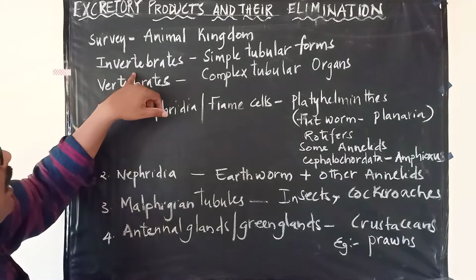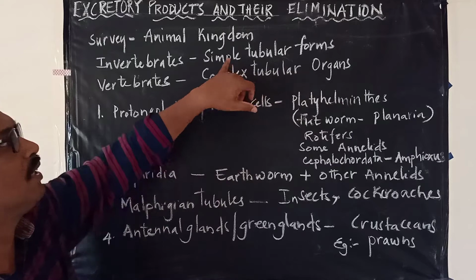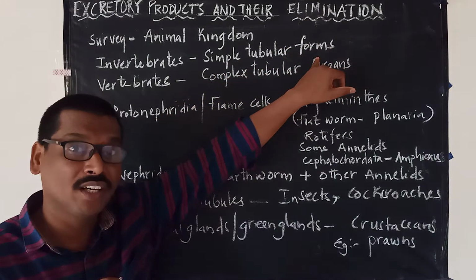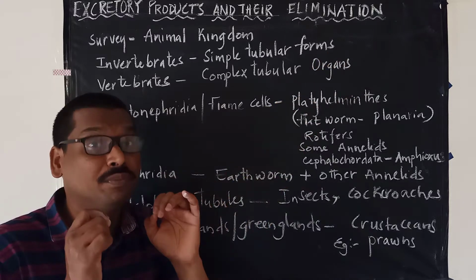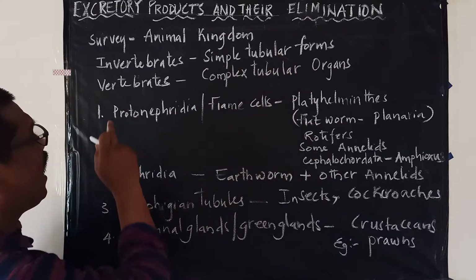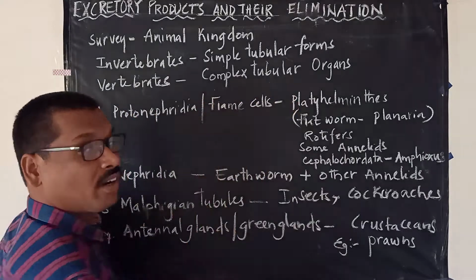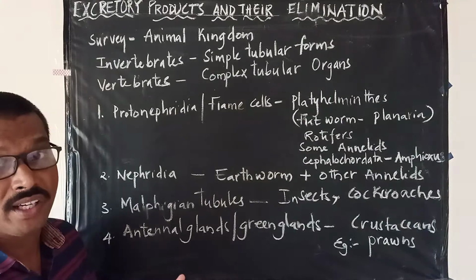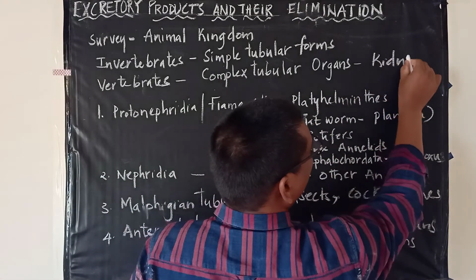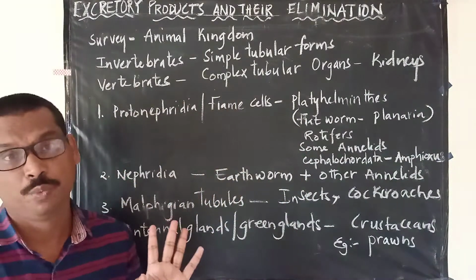So here in invertebrates, they have identified that those excretory structures involved in eliminating the waste are simple tubular forms. And in the case of vertebrates, they are complex tubular organs. In most cases, they are nothing but what? Kidneys. Kidneys are involved in eliminating the waste material.